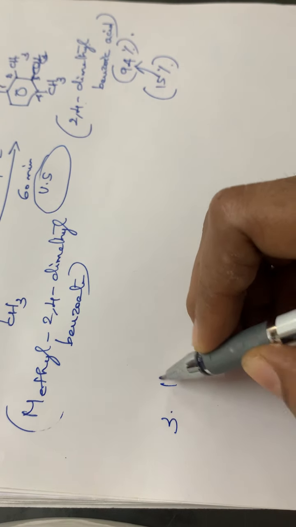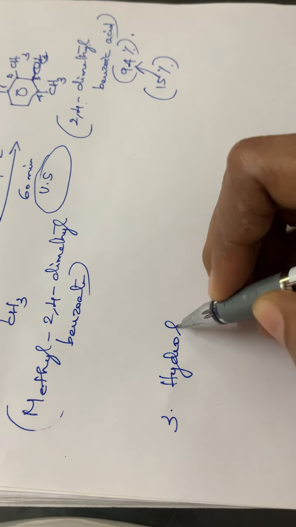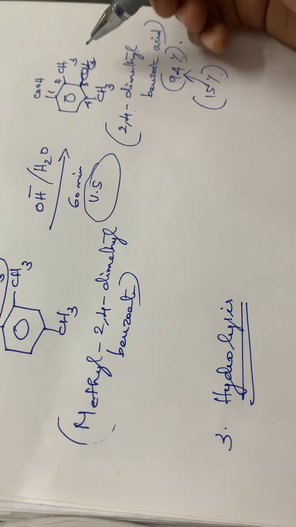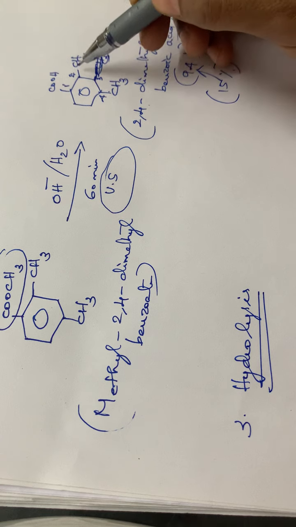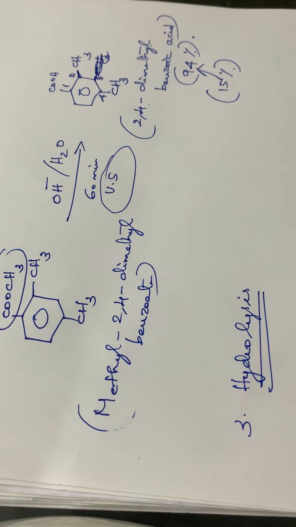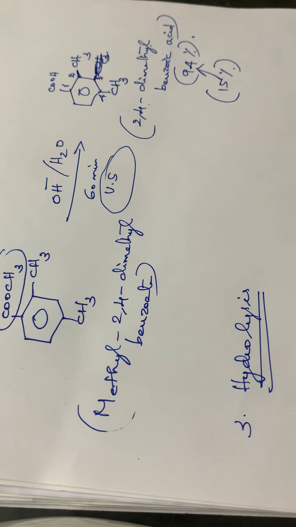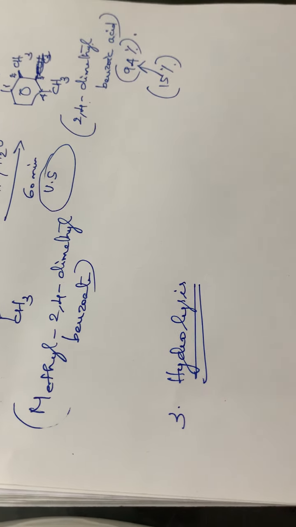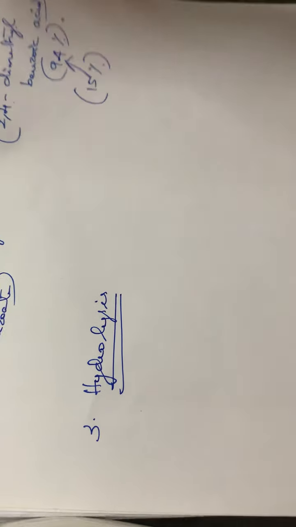Then the third one is the hydrolysis reaction. See here in the textbook, the methyl group is given at the third position. You have to correct it and write it at the second position. Then the next one is the hydrolysis of a CN group.